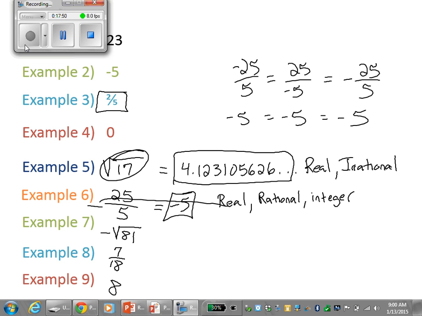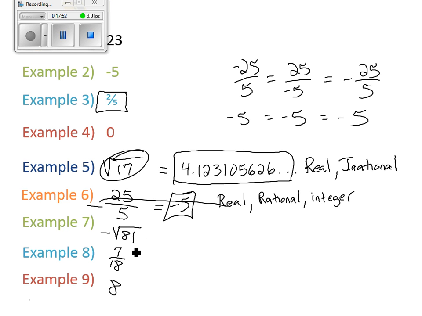Okay? What this really says, this is like a grouping symbol. And so you do this first. What is the square root of 81? 9. And then what do you do with the negative? Just drop it down. Does that make sense? So the answer is really negative 9. Tell me about negative 9. Start at the top. It's real. It's rational. And it's an integer. Okay? All right. How about example 8?